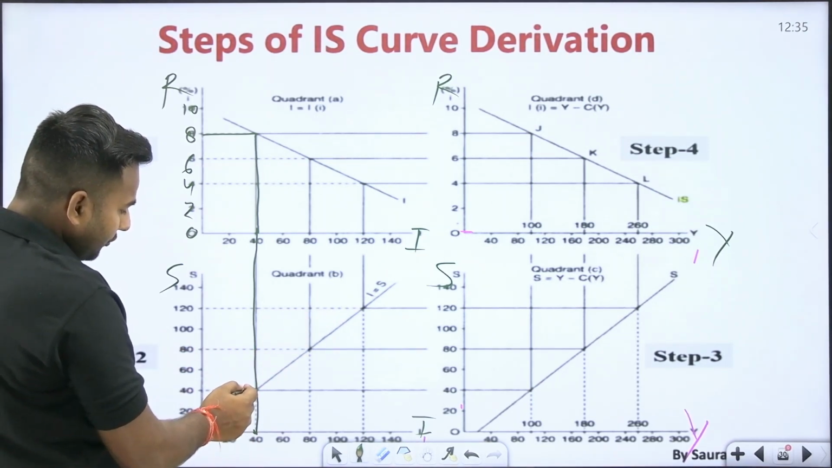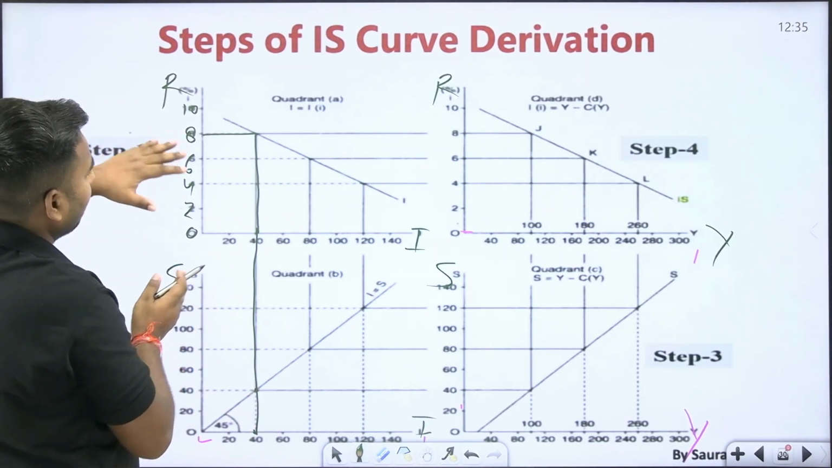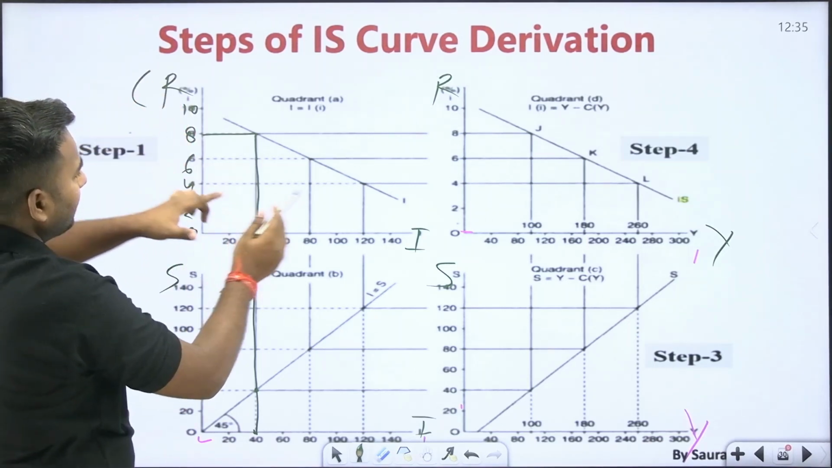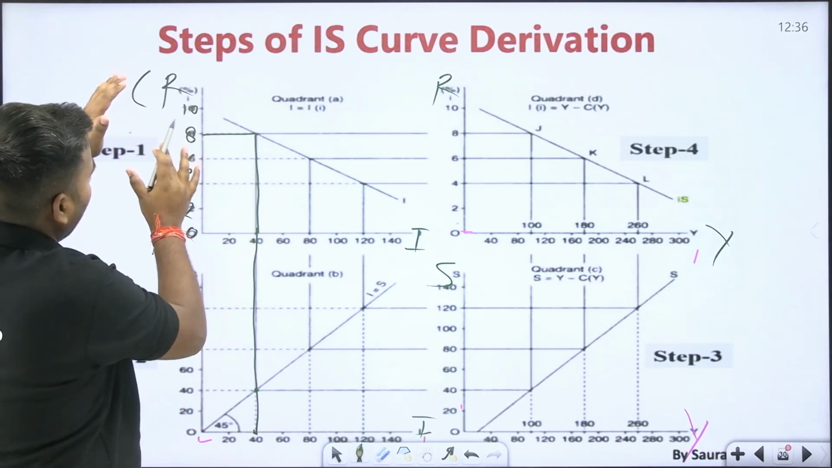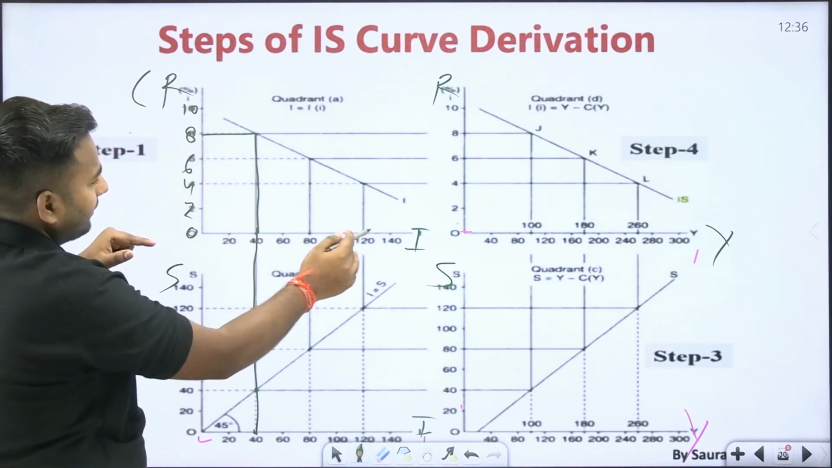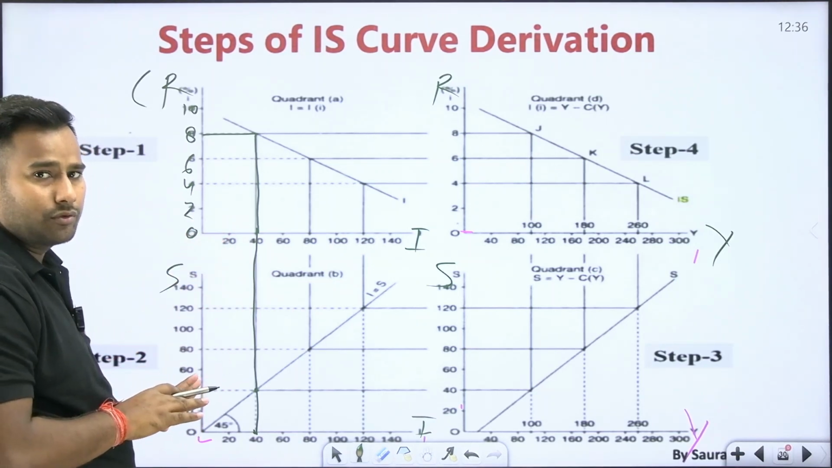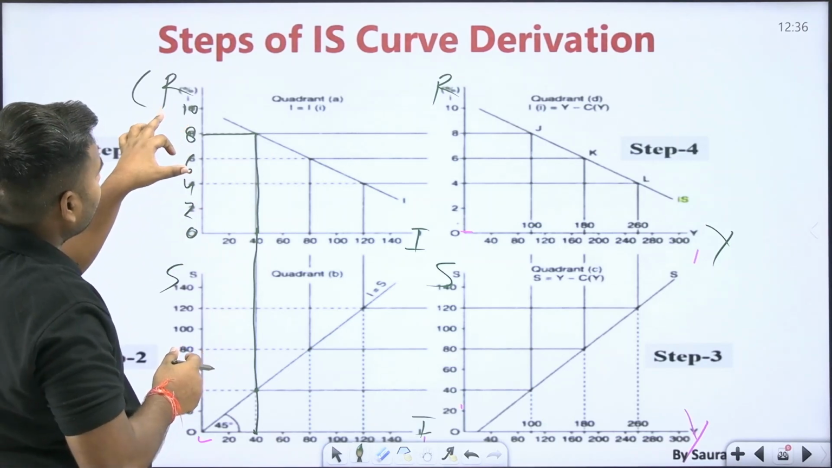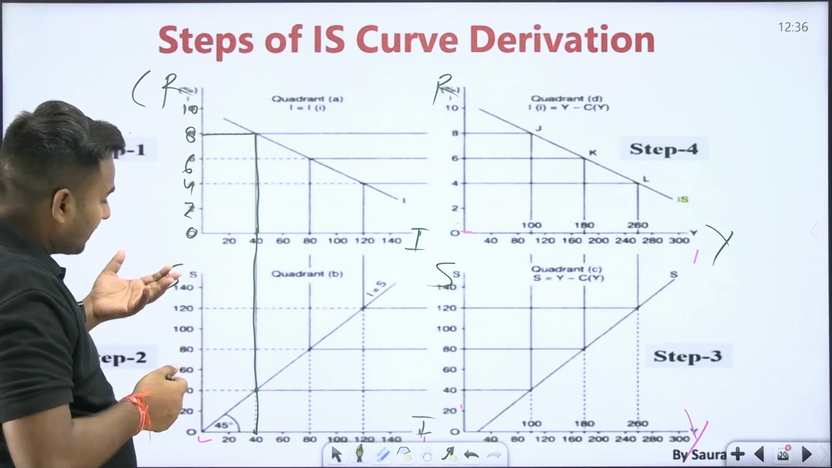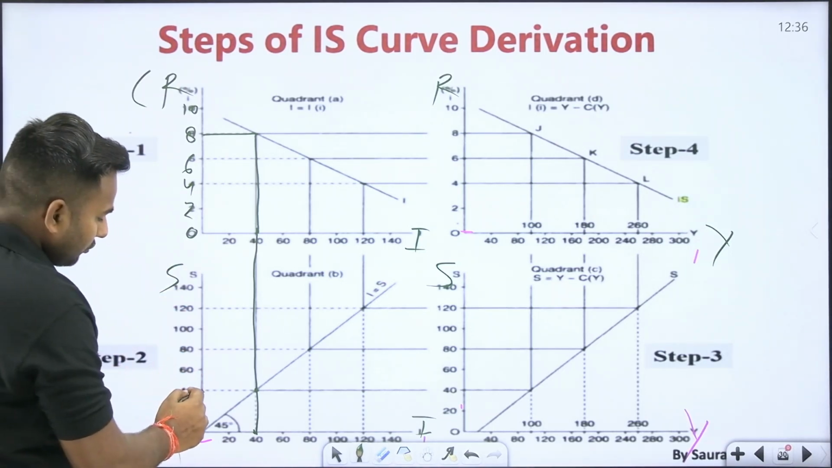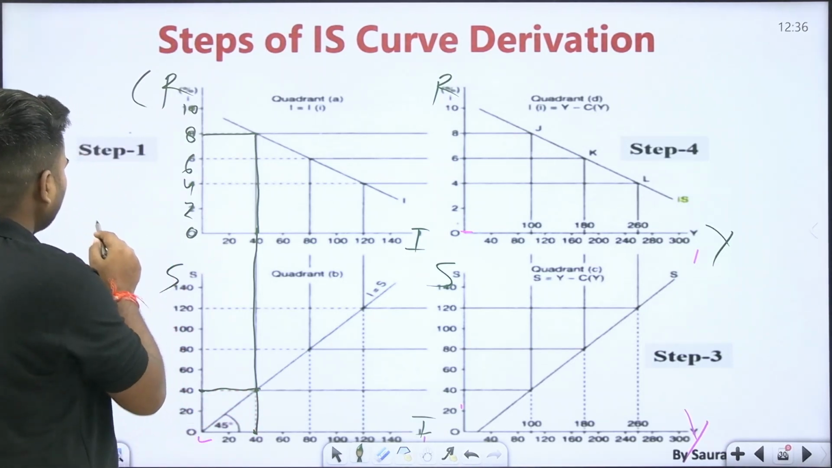Means you can easily see that at this 40 investment, what is saving? You started initially by comparing rate of interest and investment, and from this data you have got this point, at 8 rate of interest and 40 investment. What saving will be there? From this curve you have derived what saving will be there. So you have got that 40 will be saving, because investment is equal to 40.